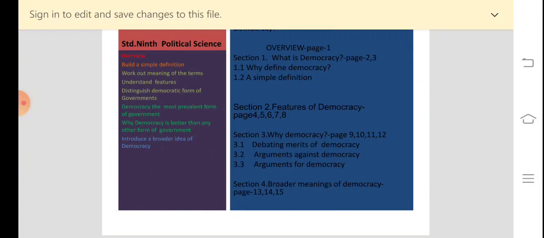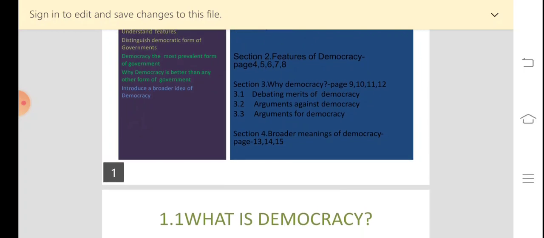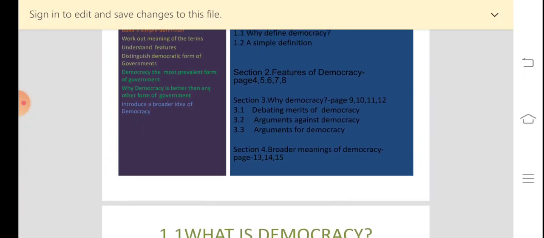The first section starts on page number 2 and it is titled what is democracy. This section consists of two subsections, that is why define democracy and a simple definition. This section covers page number 2 and 3. Then we move to the second section, which is titled features of democracy. The subsections here include the 4 features of democracy and they cover page number 4, 5, 6, 7 and 8.